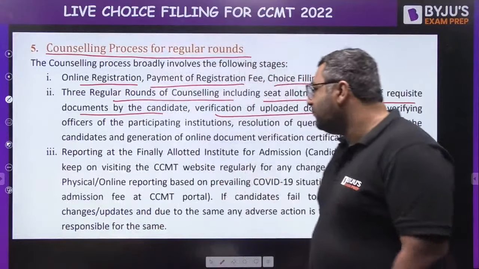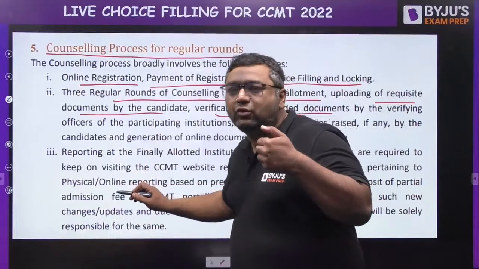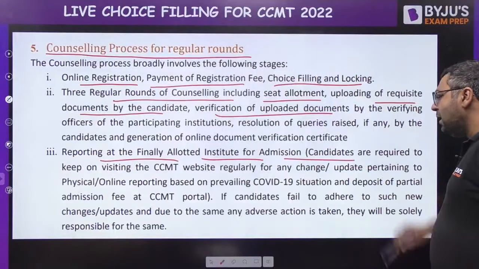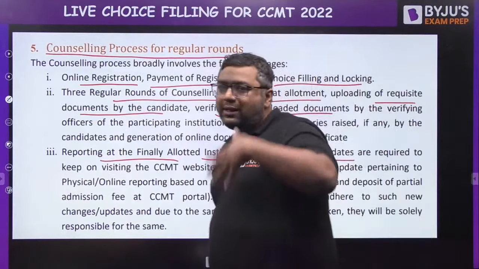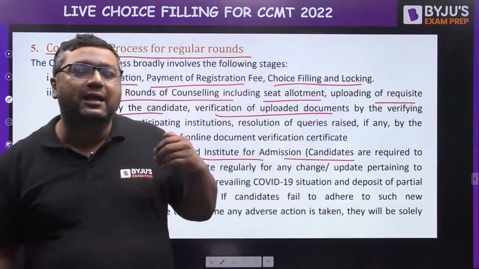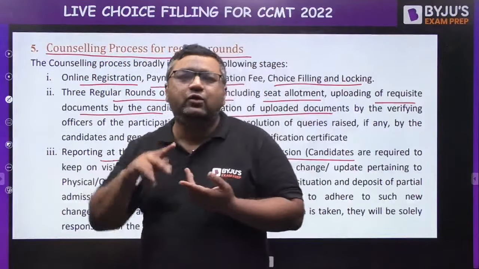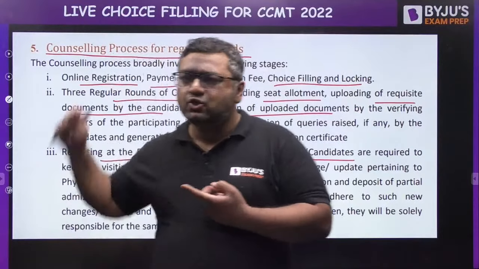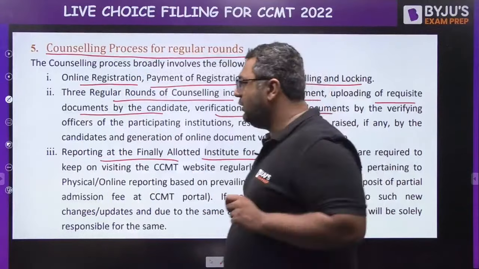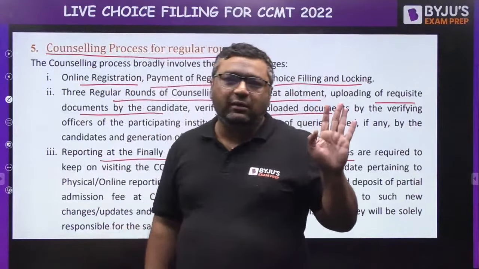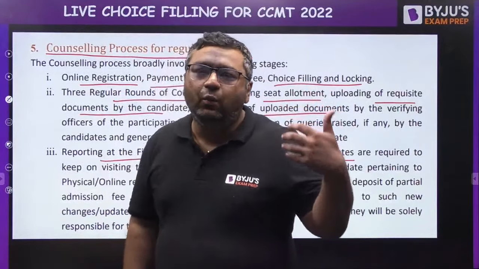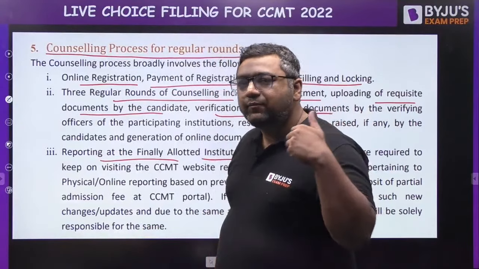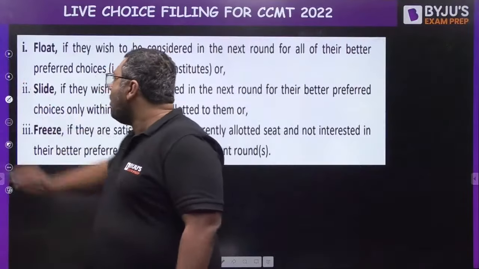Okay. Then my dear, at the final, once you get the seat, you will be reporting at the finally allotted institute for admission, and there you will be going with all the documents from starting to end. There is a list for that: you need to take the mark sheet, the fees submission letters, and the document verification letter. So all these kind of documents you need to take with you. I have that list also, and we will be attaching it with the link of this session, or we will provide it in the comment section also. Okay, so you can check it after the session.